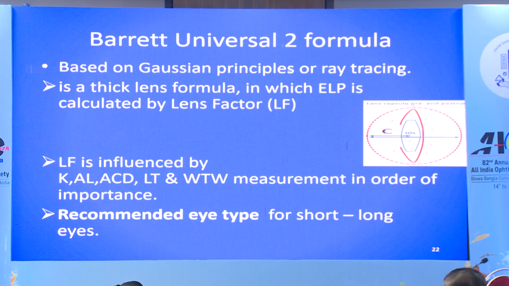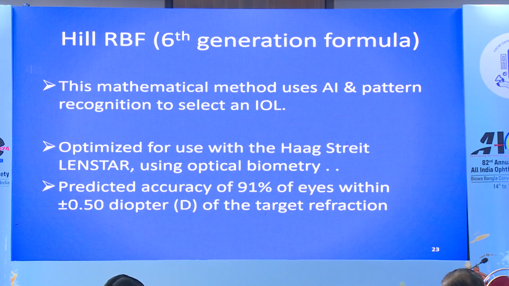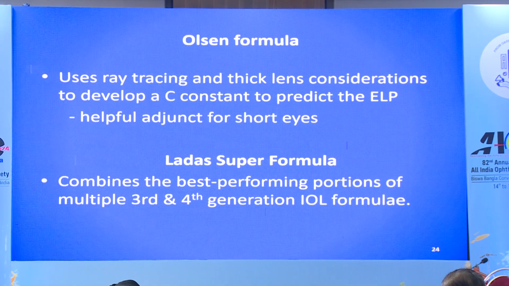Barrett Universal 2 is a newer formula which is recommended for all types of eyes, short to long eyes. Hill RBF uses artificial intelligence and pattern recognition, and it gives us better accuracy up to 91%. Olsen formula uses ray tracing. LADA Super formula is an intelligent formula because it combines the best performing portions of multiple third generation and fourth generation IOL formulas.